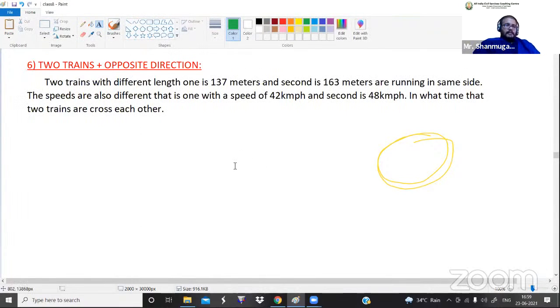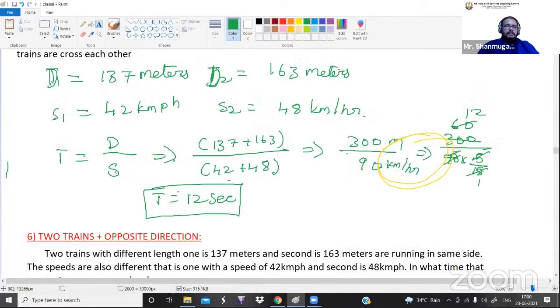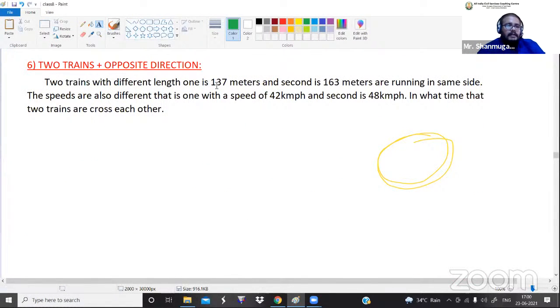Okay. So two trains in the same direction. Sorry. So in the fifth question, fifth type, that was opposite direction. So this is same direction.